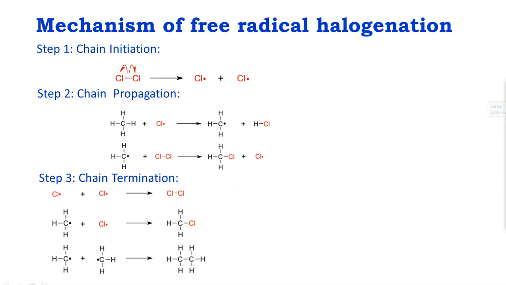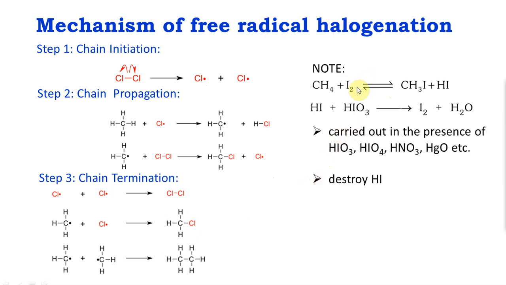Right, now that we have seen the basic mechanism, bromination goes through the same mechanism. One note that I wanted to make, which I just mentioned in the last slide: iodination is extremely slow. So it is actually a reversible reaction. This can go back to this, so I cannot get my desired iodination product.